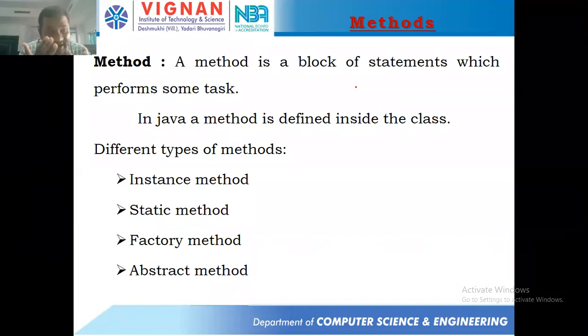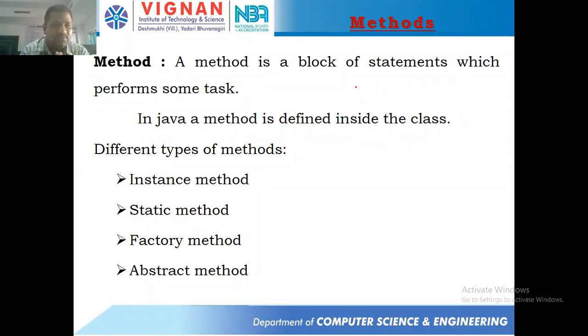In Java, we can define a method inside a class, whereas in C++, we can write a method outside the class by using the scope resolution operator. But in Java, we don't have such things. We are not in a position to write a simple instruction outside a class apart from import. So in Java, the method should be defined inside a class. A method is nothing but a set of instructions that performs a particular task.